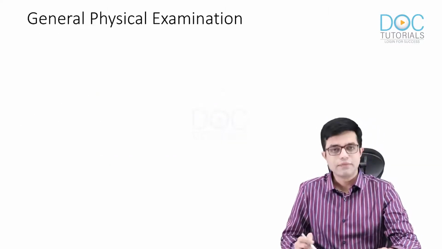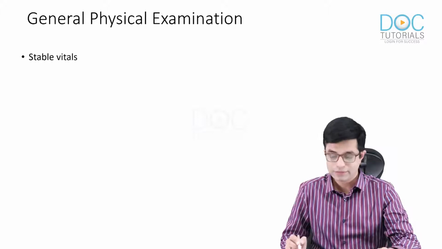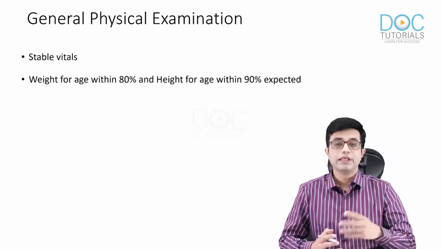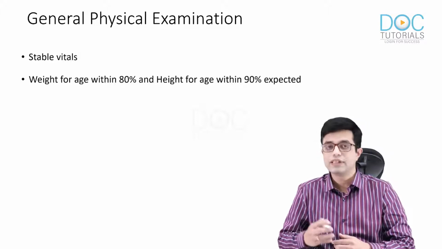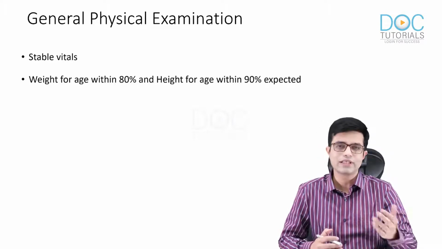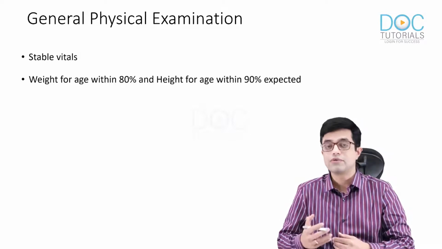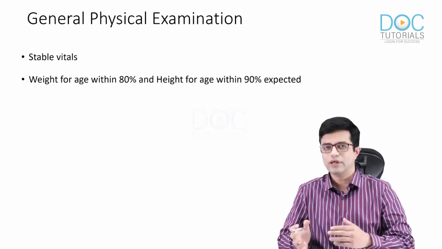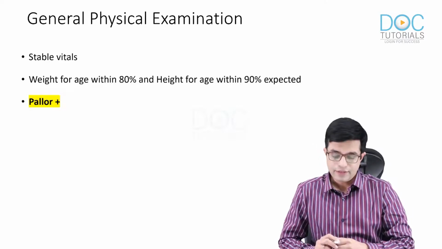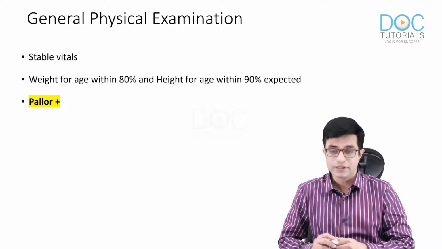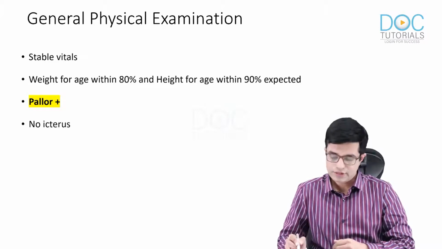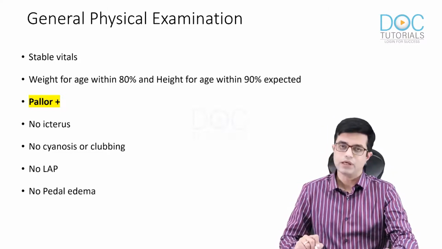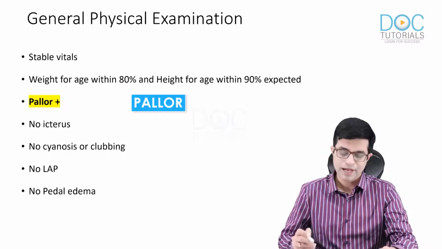On general physical examination, I found that the vitals were stable. The child did not have any evidence of malnutrition. The weight for age was within 80% of expected and height for age was within 90% of expected. Children with acute and subacute presentation often are found to have relatively preserved nutritional status, although it can go either ways. The child had pallor, so there was anemia present in the child. There was no icterus, no cyanosis or clubbing, no lymphadenopathy, and no pedal edema. So the only positive finding here was pallor in the child.